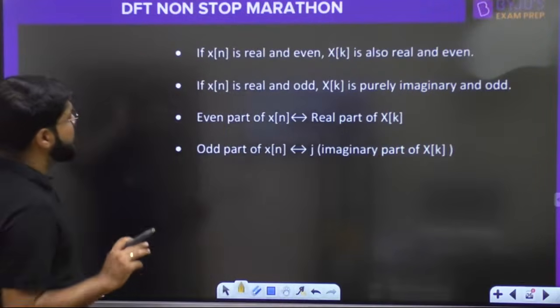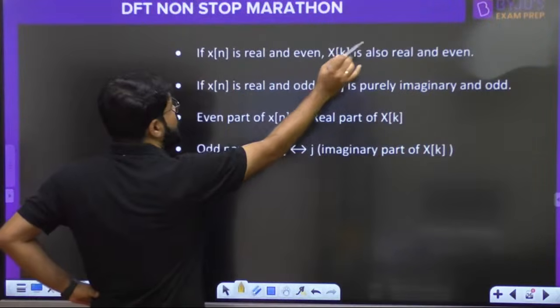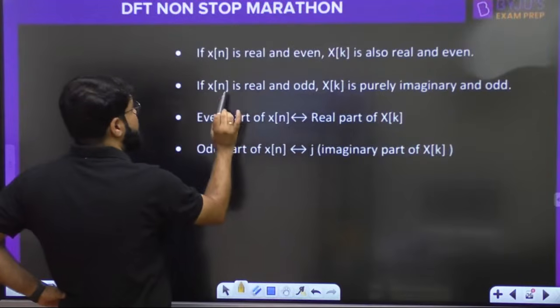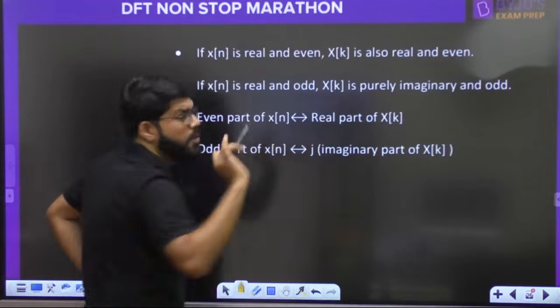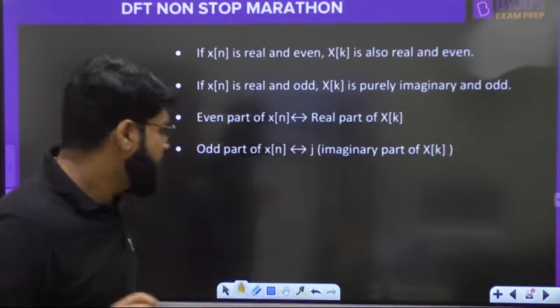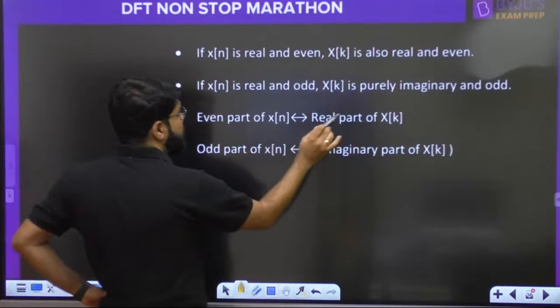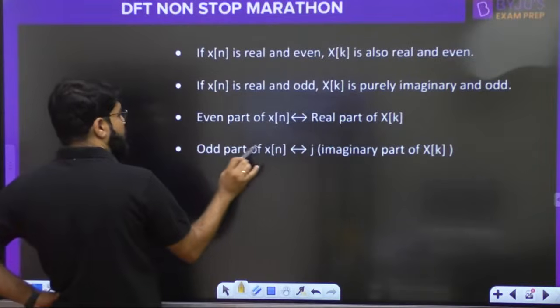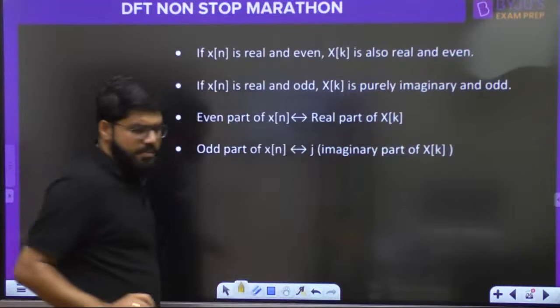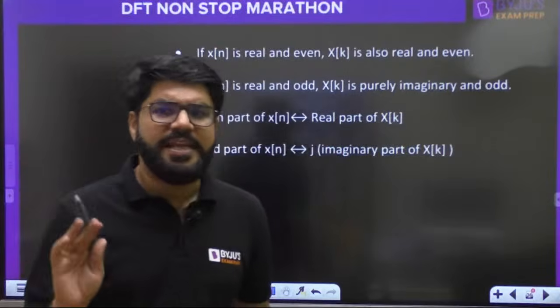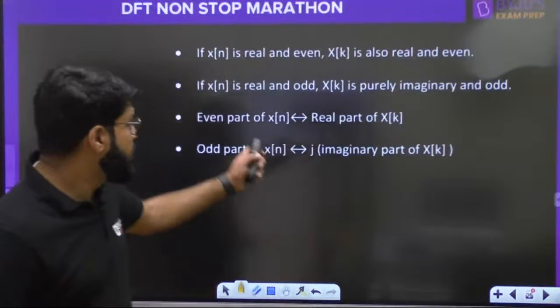Let's directly just review it. If a signal is real and even, the Fourier transform is also real and even. If a signal is real and odd, the Fourier transform is pure imaginary and odd. Right? If you consider the even part of the signal, the Fourier transform will be the real part of X[k]. For the odd part of the signal, the Fourier transform will be j times the imaginary part of X[k]. Same as the CTFT and the DTFT, so nothing new here.